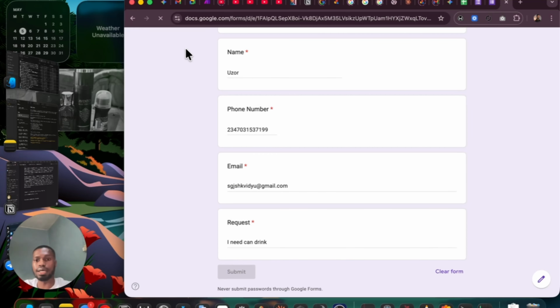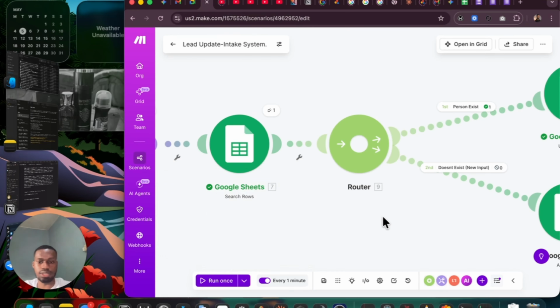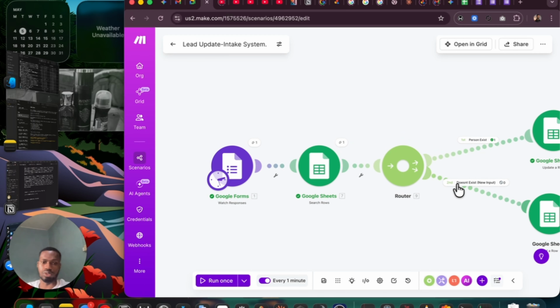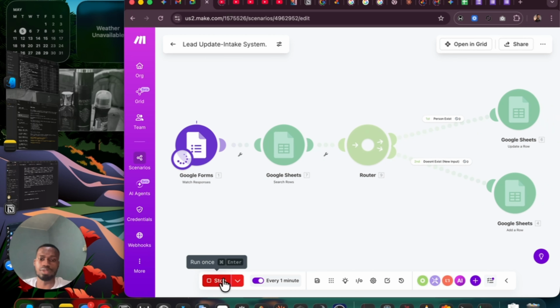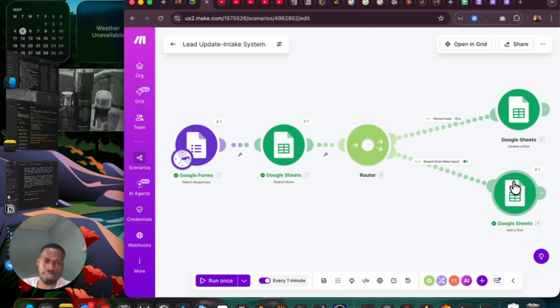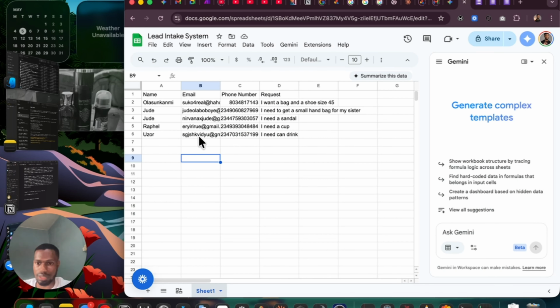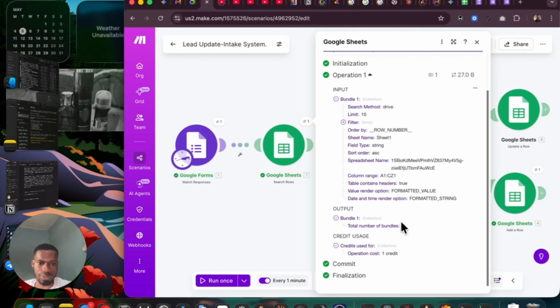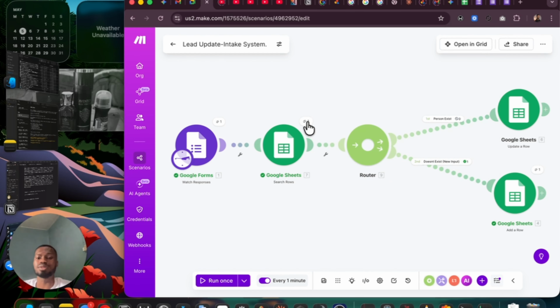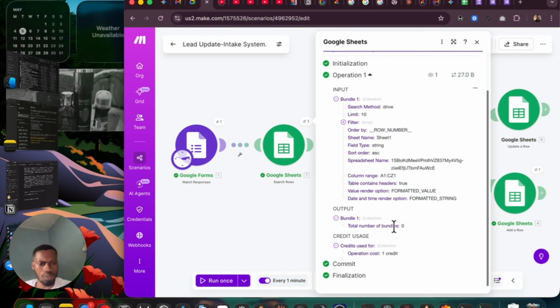So when I submit this, you see this will happen as it does not exist, and this is going to bring in a 0 this time around. So let's run it again. Does not exist. It went in. We have a new person, which is this Uzo, and we can now see that this brought in a 0. So this is the main thing we're using as a filter. The output, we're using it as a filter, like, okay, that person did not exist initially, so it's 0.